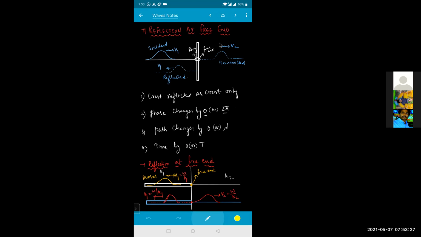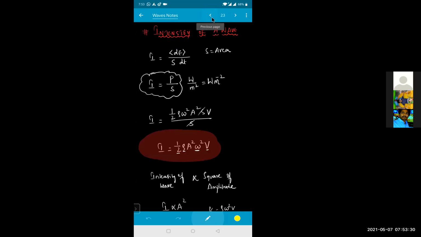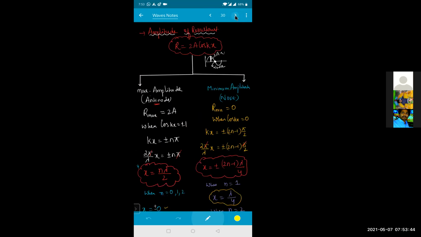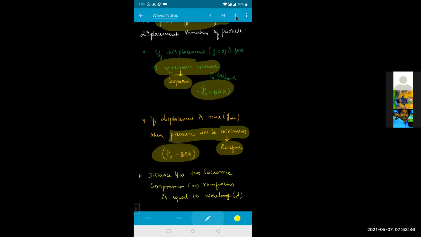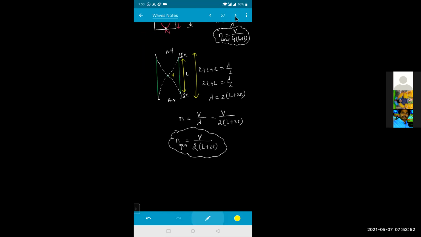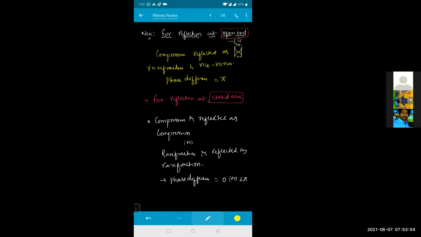Right? Yes, sir. At your closed end, at a fixed end or the boundary, then what is happening? Crest will come back as trough, and trough will be reflected as crest. Okay? It is exactly opposite in open organ pipes and closed organ pipes. See what happens here. For reflection at open end, compressions will be reflected as rarefactions and vice versa. So what is the phase difference then? Pi.